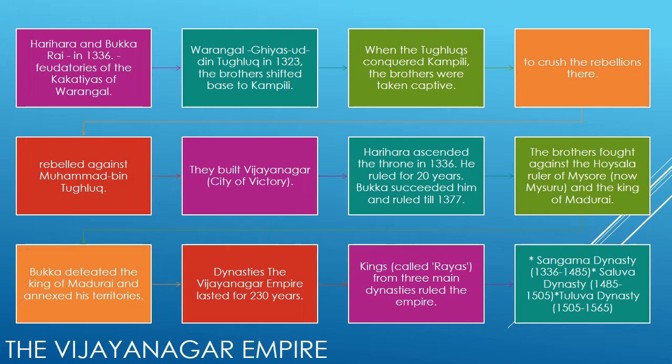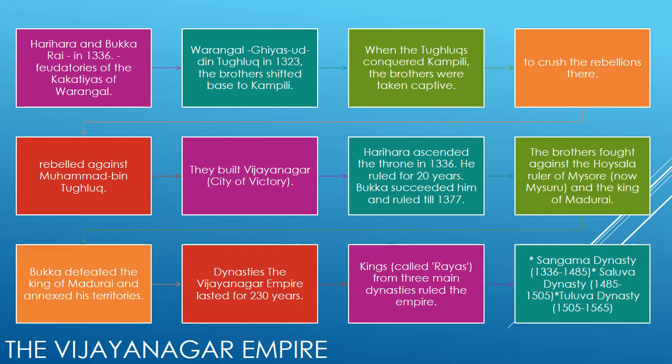Here they entered into the service of the local rulers. When the Tughlaqs conquered Kampili, the brothers were taken captive. They were later sent to South India to crush the rebellions there. After some time, they rebelled against Muhammad bin Tughlaq and declared their independence. They built Vijayanagar, that is, the city of victory.